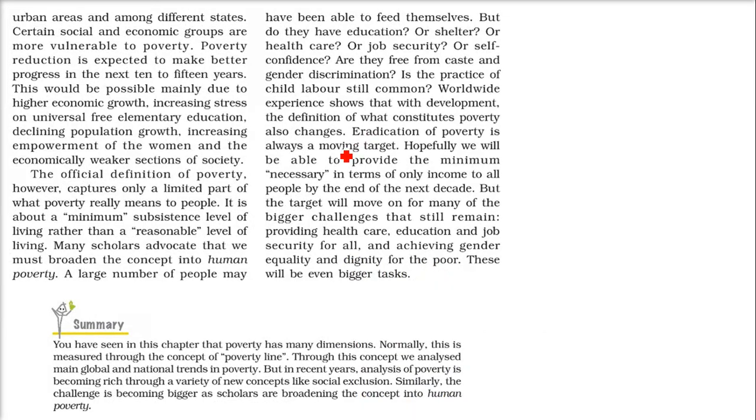So what we saw is that the poverty line, or poverty, is considered to be about a person who is not having money. But there are certain things like social exclusion, bahishkaran or upavarjan, or the person is not given proper opportunities, or a citizen is not given proper government policy support.